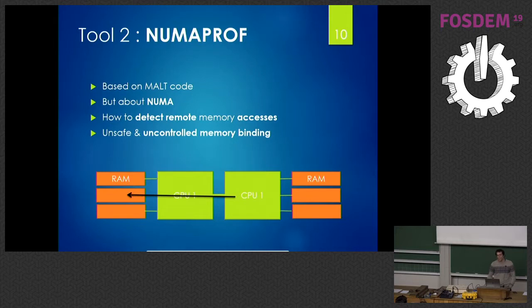And also to detect the unsafe. Sometimes you can say the Linux kernel will detect automatically where to place the memory. This is what we mostly rely on every time. But this can be wrong, and I also try to detect this and push to the developer that maybe you need to control this.